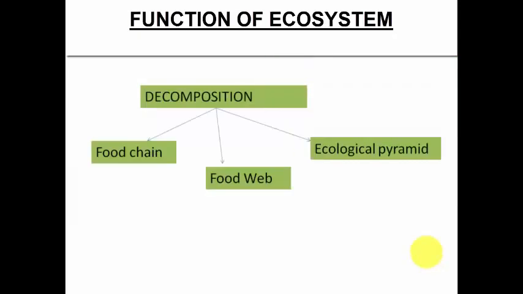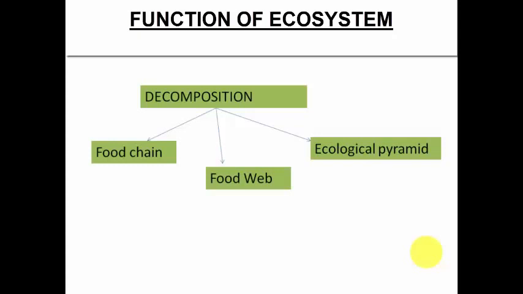So let's now talk about the second function, that is decomposition. Decomposition can be further divided into 3 categories. First is food chain, second is food web, and third is ecological pyramid. Now what is food chain?